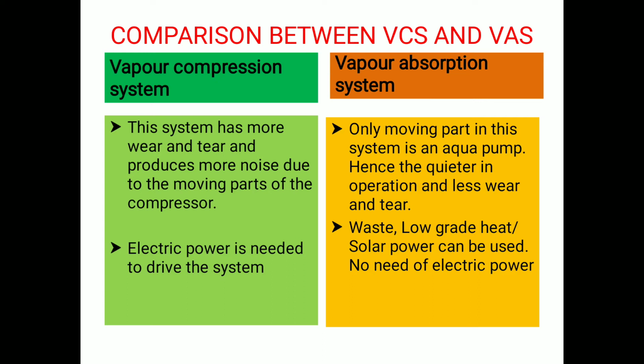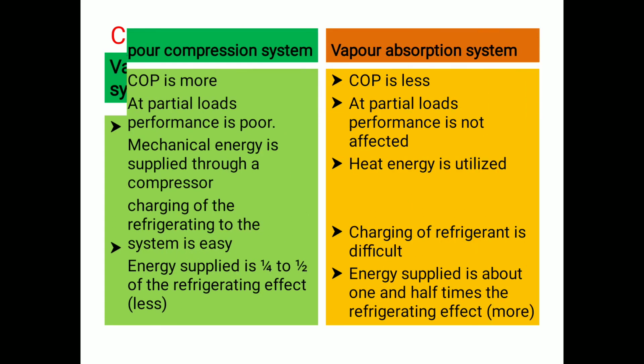Electric power is needed to drive the vapor compression system because we use a compressor. But in the vapor absorption system, waste heat, low grade heat or solar power can be used, so there is no need for electric power.